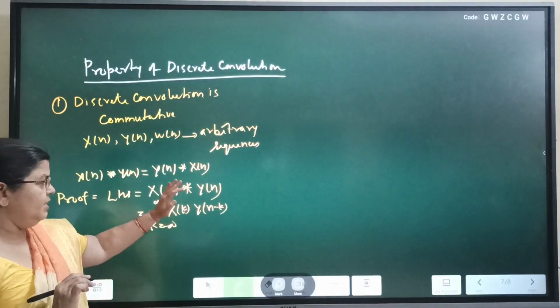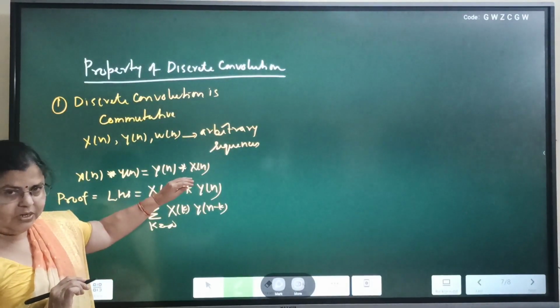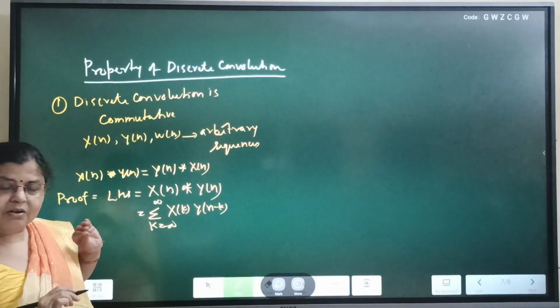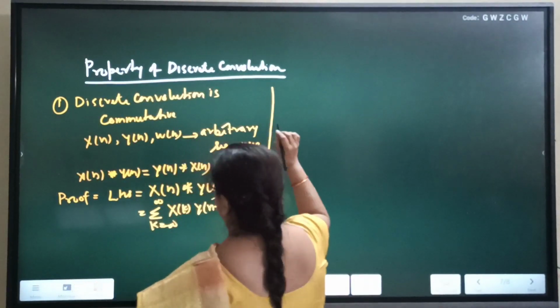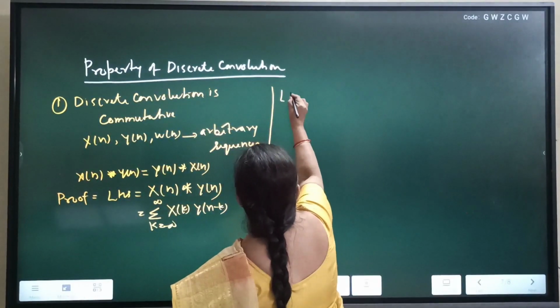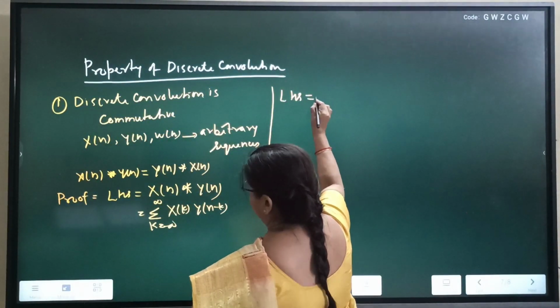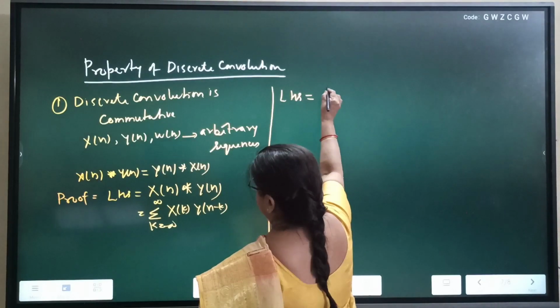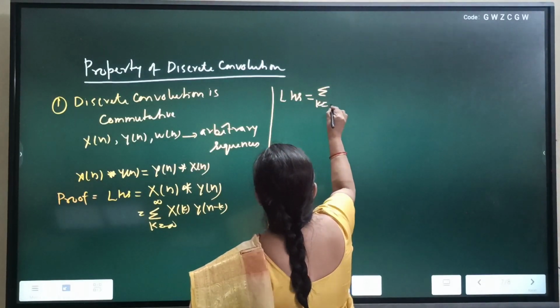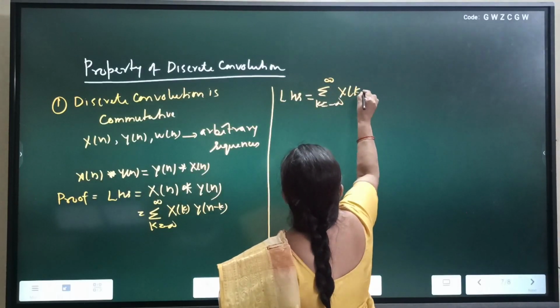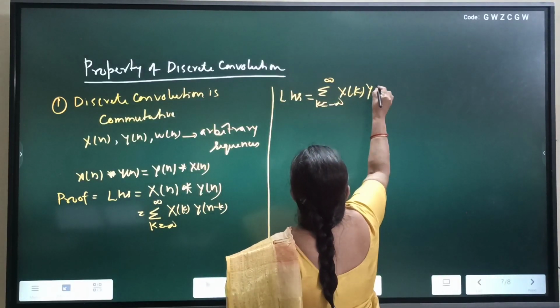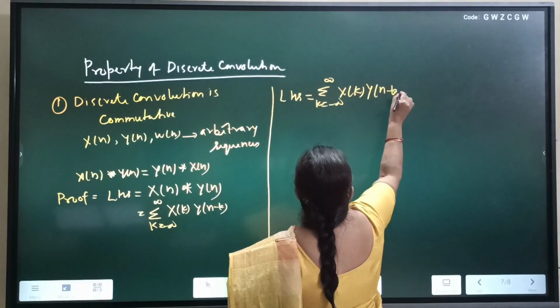In this way we can convert the symbolic notation into a mathematical formula. So left hand side is equal to summation k equals minus infinity to plus infinity x[k] y[n minus k].